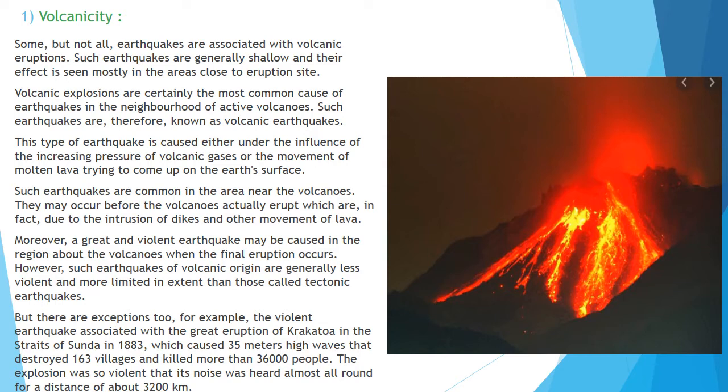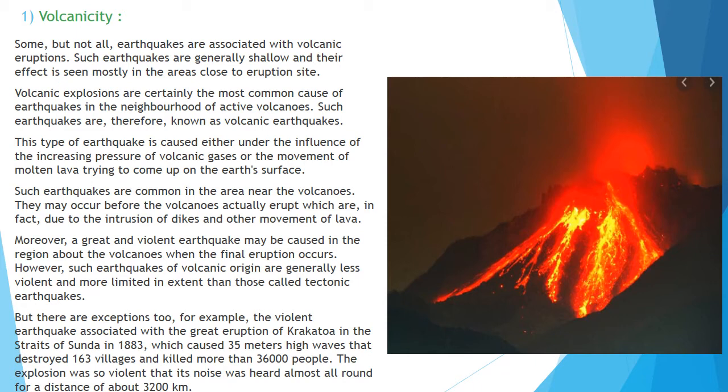So whenever an earthquake is generated near a volcano eruption site, then we can say that this earthquake is associated with a volcanic eruption. Volcanic explosions are certainly the most common cause of earthquakes because of active volcanoes. Such earthquakes are called volcanic earthquakes.